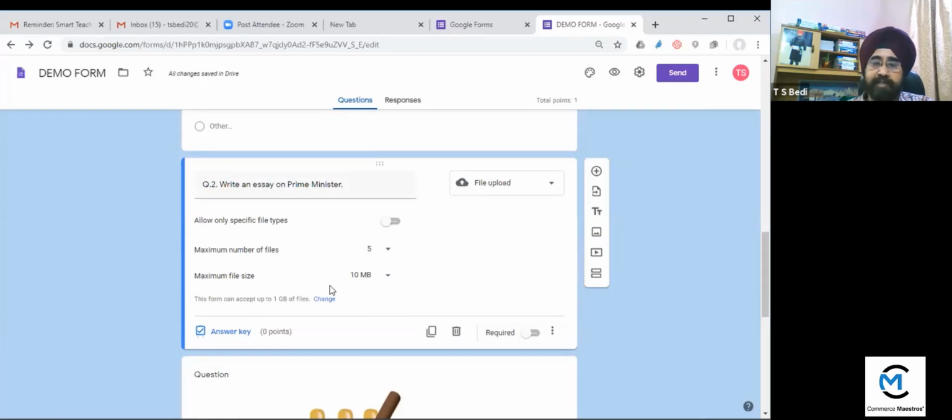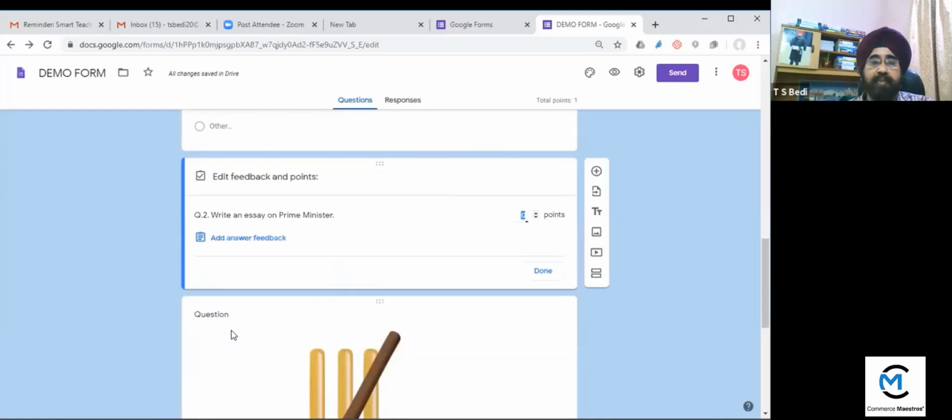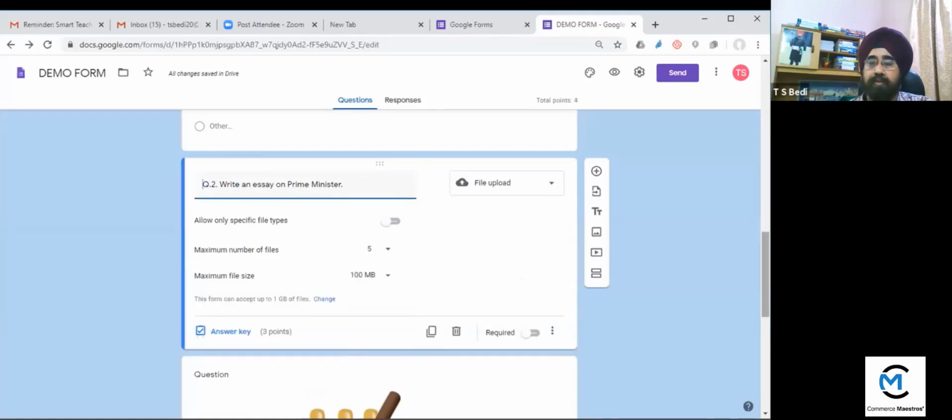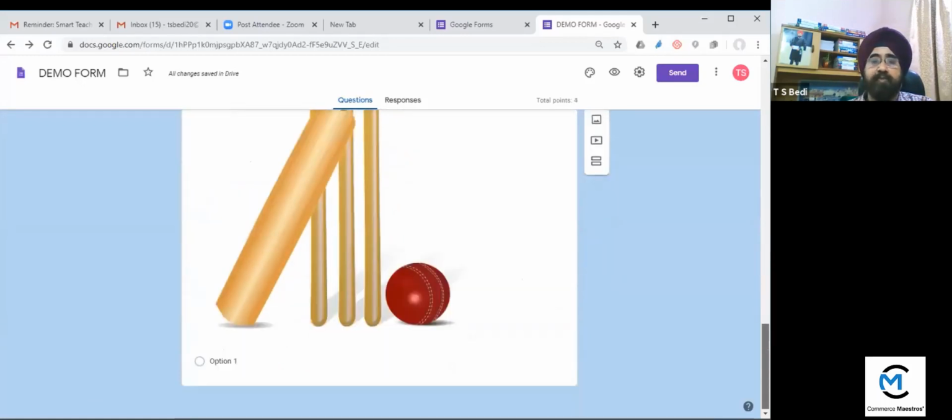Next one is maximum file size. Whenever the student takes the picture, it may be 20 MB or 30 MB. So it's better to increase the file size also. You can select here and select the 100 MB file. This is very important whenever you want the students to upload their answers. Then you can select an answer key, and you can give the points. Suppose you want to give 1, 2, 3 points. Done. Like this, you can add so many questions.